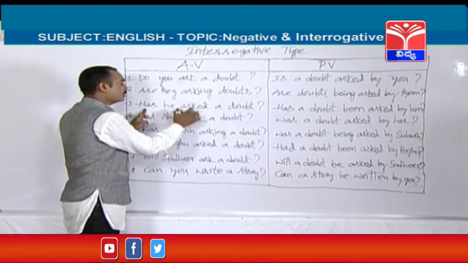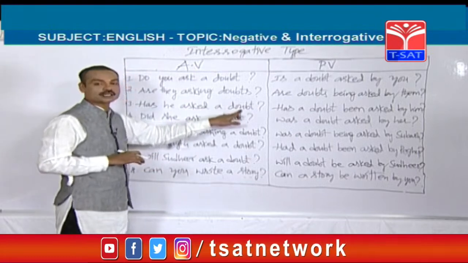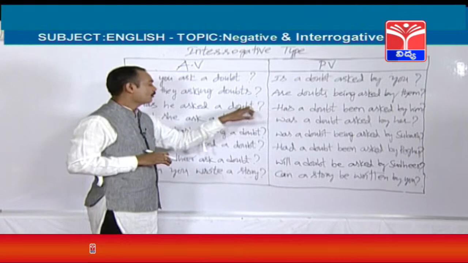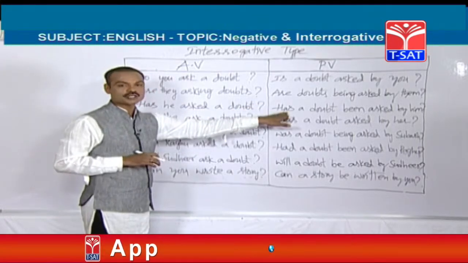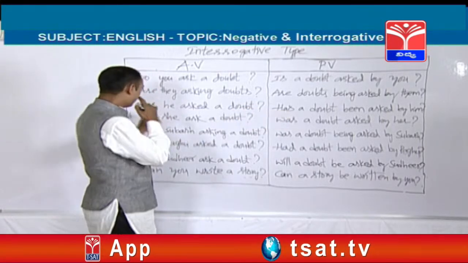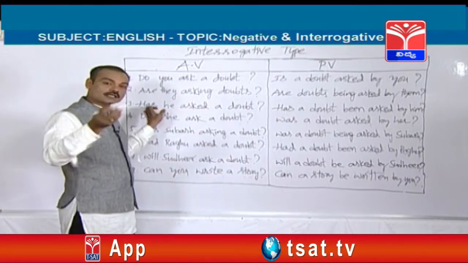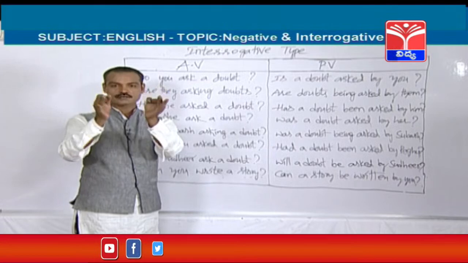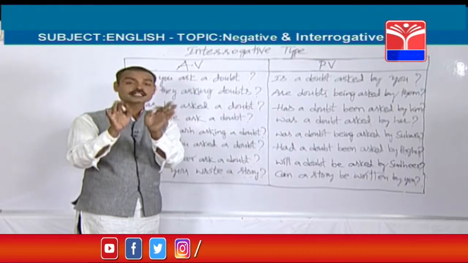Has he asked a doubt? Here the object is singular. So for singular objects has, for plural objects have should be used. So friends, when the active voice starts with either have or has, even the passive voice also should be started with have or has. It's an important hint.